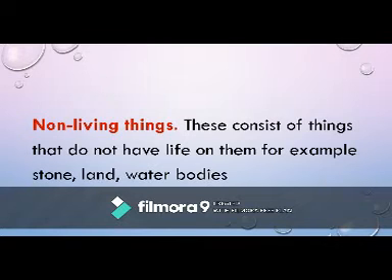For example, of things which have no life, we have stones. Stones are non-living things. They do not move. They do not die. They do not eat. There is no excretion on these stones. But also land and water bodies are non-living things because they do not have those characteristics of living things.